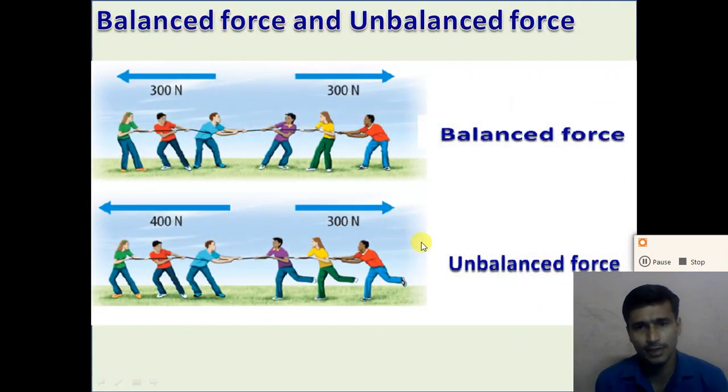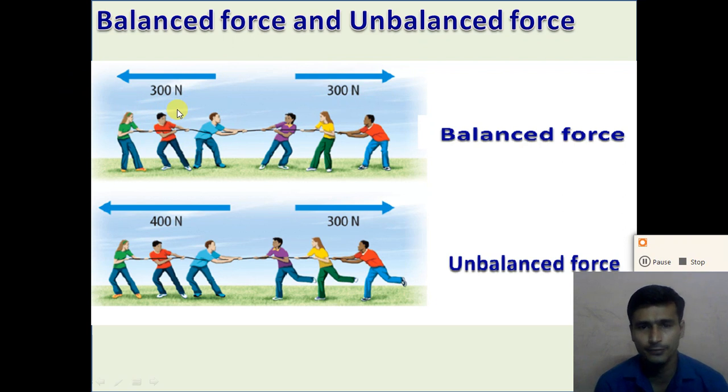So look at the picture, right? Here some persons are applying a force in this direction. The force is 300 newton, and these three persons apply a force in this direction, and the force is 300 newton.